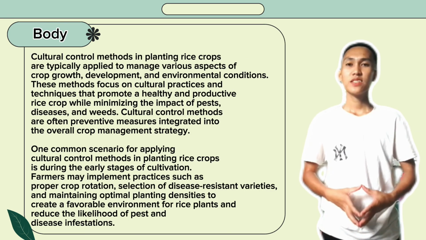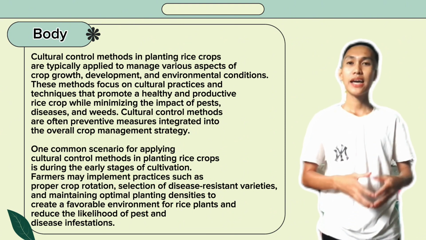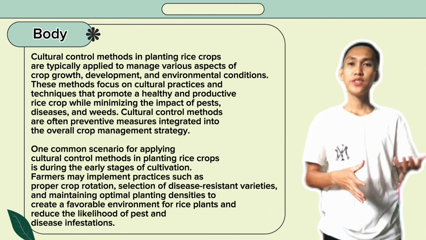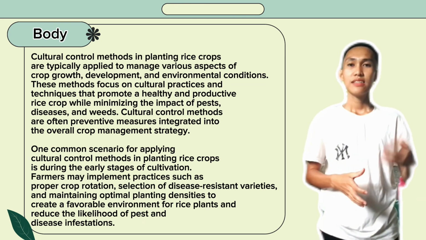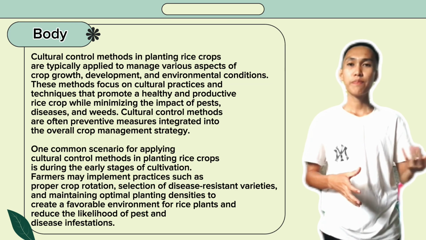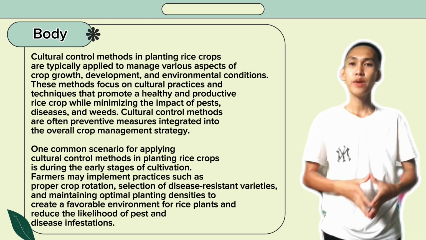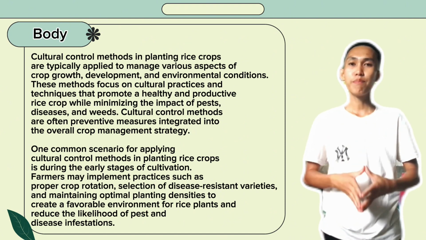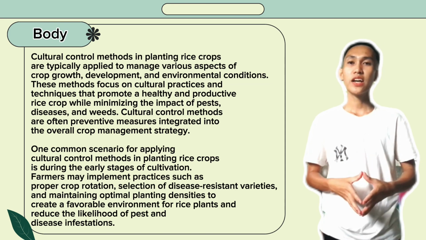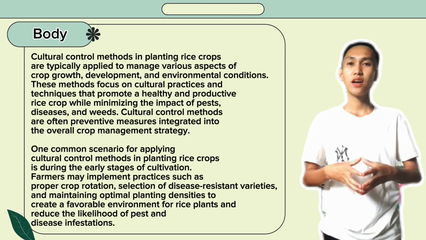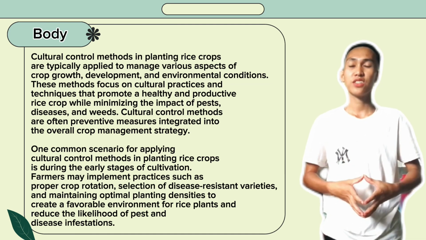The second method is cultural control. Methods in planting rice crops are typically applied to manage various aspects of crop growth, development, and environmental conditions. These methods focus on cultural practices and techniques that promote a healthy and productive rice crop while minimizing the impact of pests, diseases, and weeds. Cultural control methods are often preventive measures integrated into the overall crop management strategy.